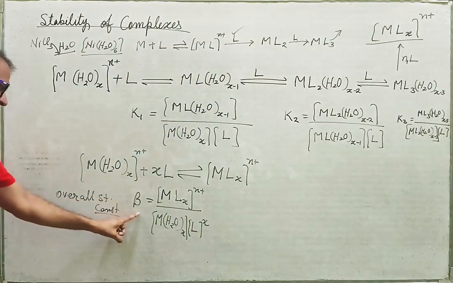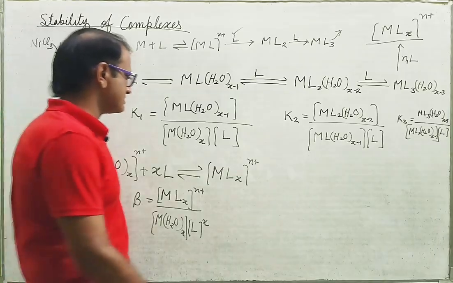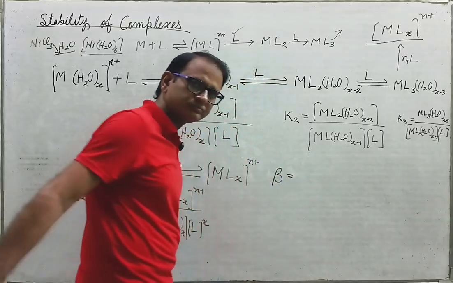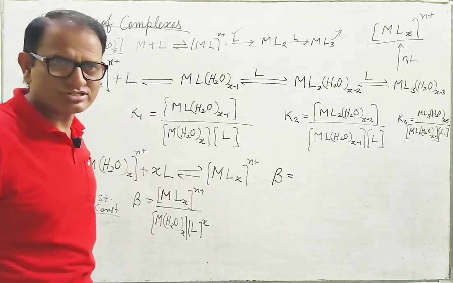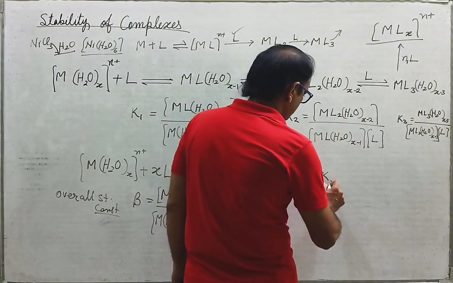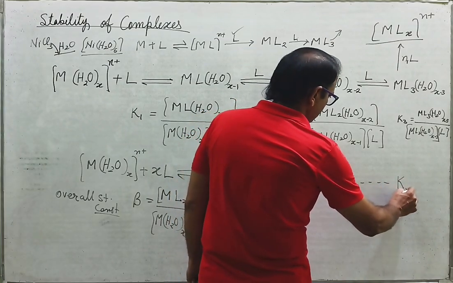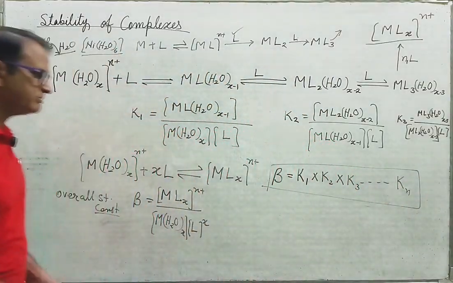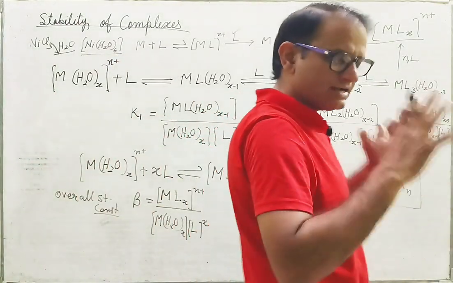So this is the overall stability constant, and it is observed that the overall stability constant beta is equal to the multiplication of the stepwise stability constants, meaning K1, K2, K3 and so on up to Kn.